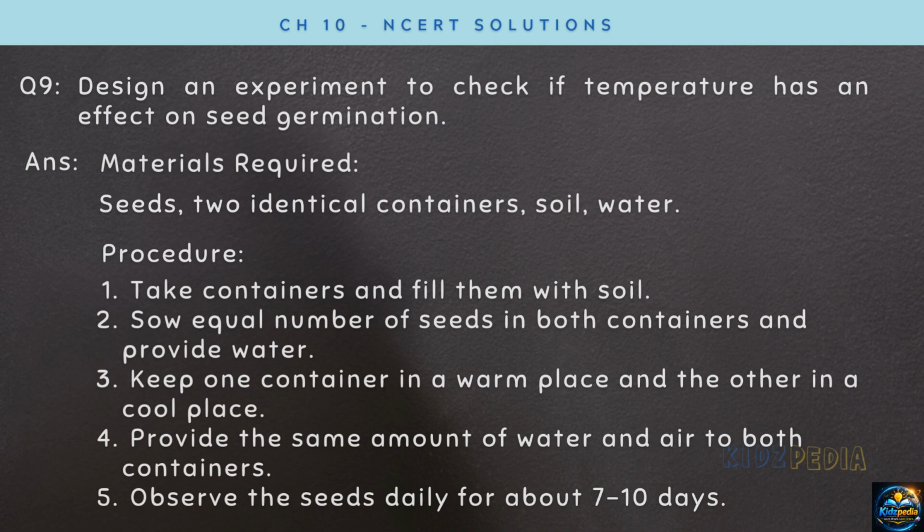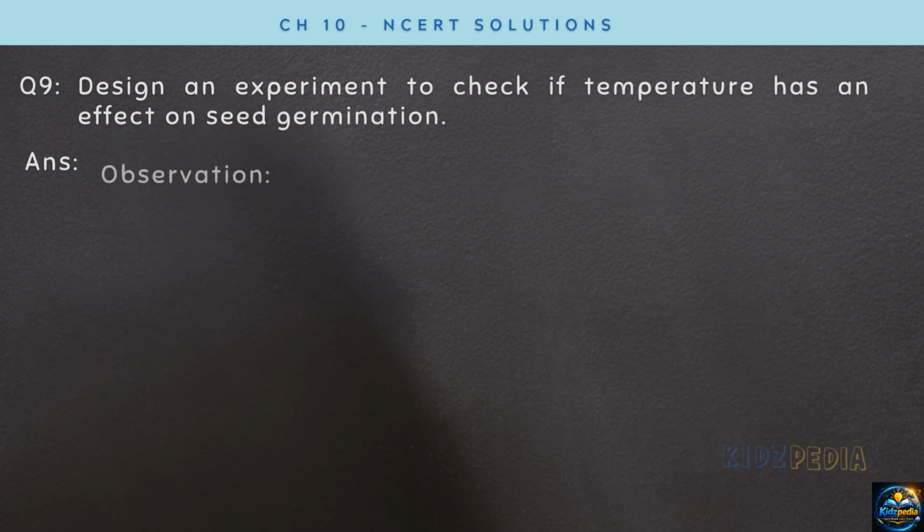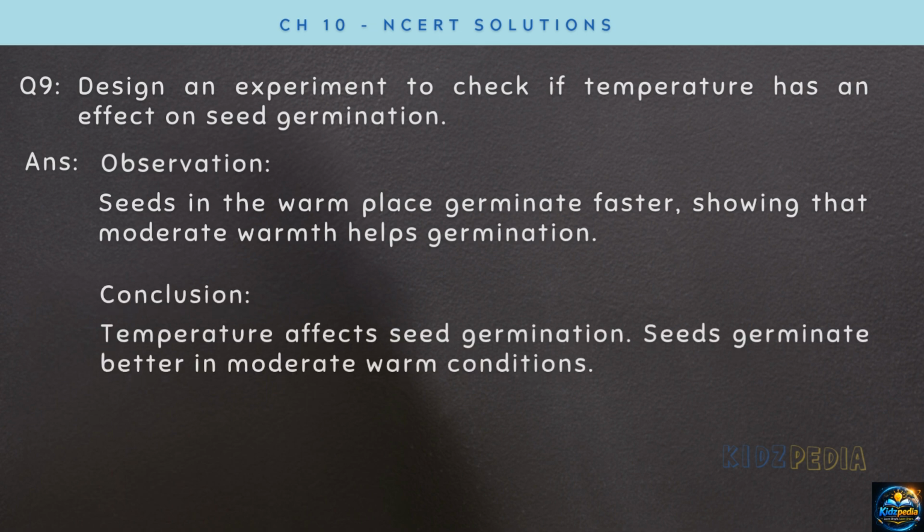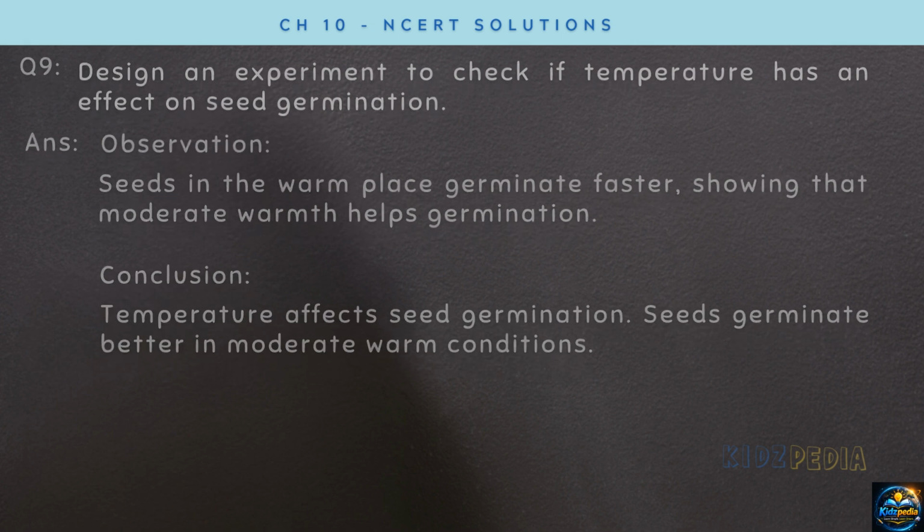Keep one container in a warm place and the other in a cool place. Ensure that both containers receive the same amount of water and air. Observe the seeds daily for 7 to 10 days. You will see that seeds in the warm place germinate faster, showing that moderate warmth helps germination. Temperature affects seed germination. Seeds germinate better in moderately warm conditions.